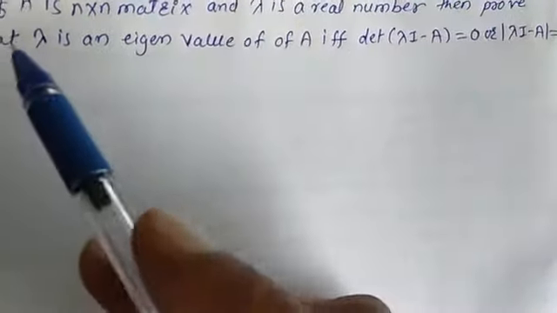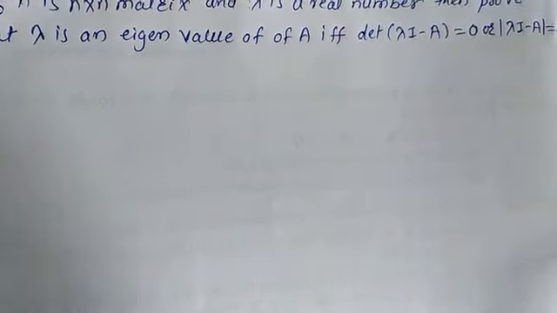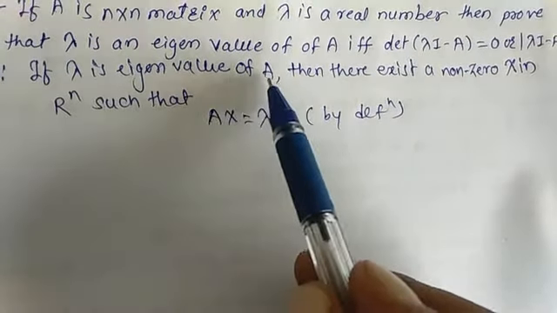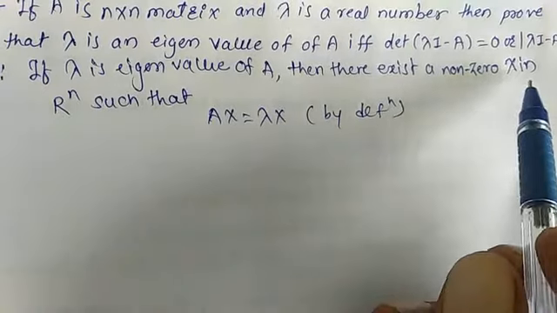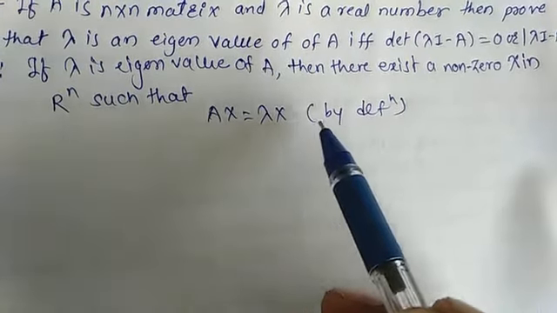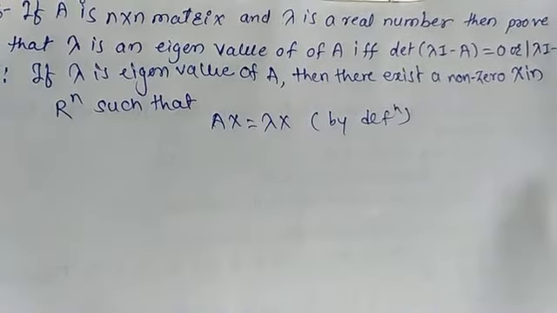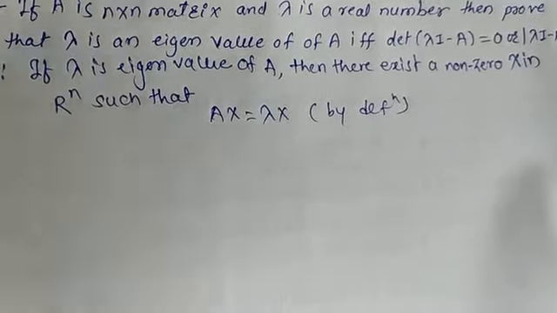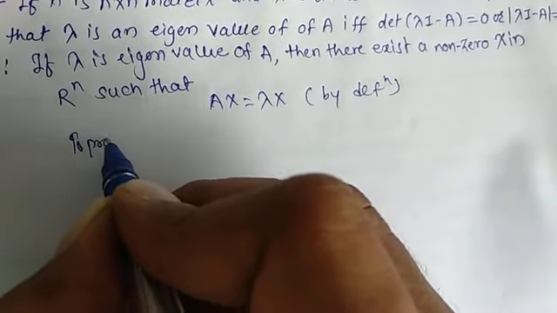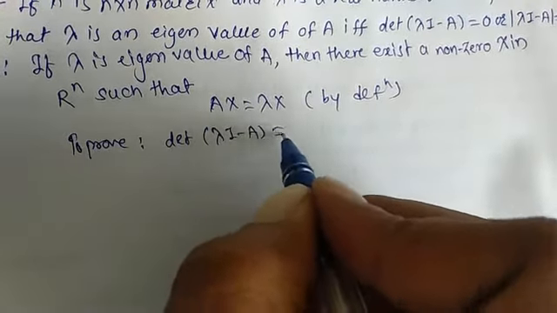We are given that lambda is an eigenvalue of A. Now by the definition of eigenvalue, if lambda is an eigenvalue of A, then there exists a non-zero x in Rn such that Ax is equal to lambda x. It is all about the definition of eigenvalue. Now we have to prove that the determinant of lambda I minus A is equal to 0.